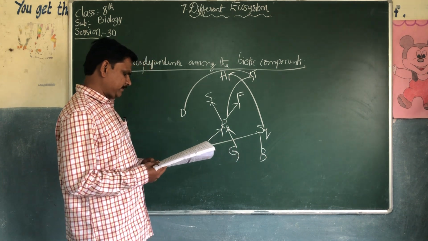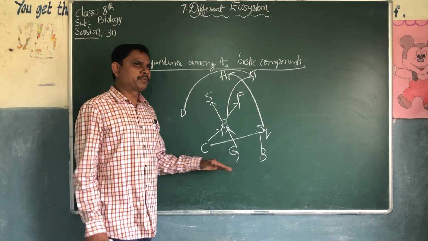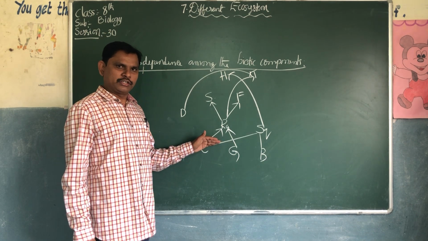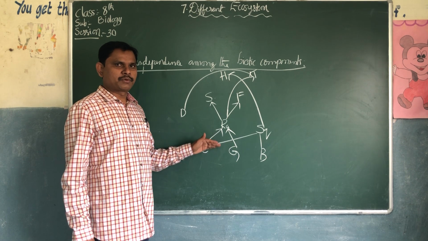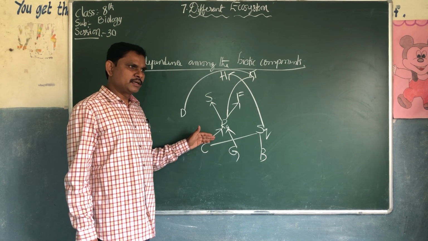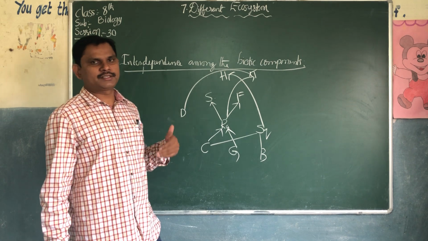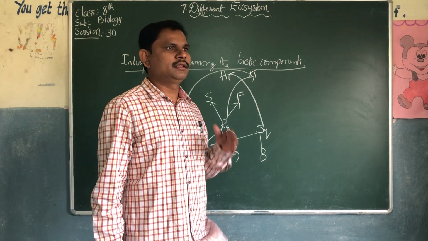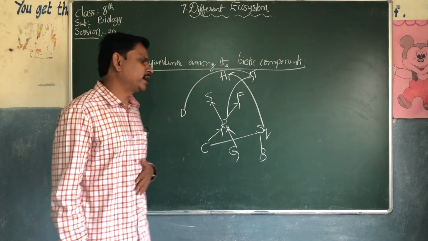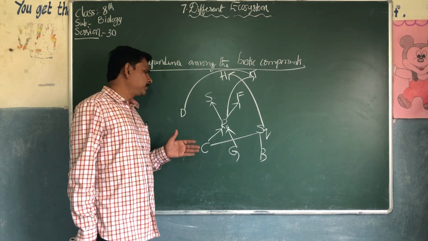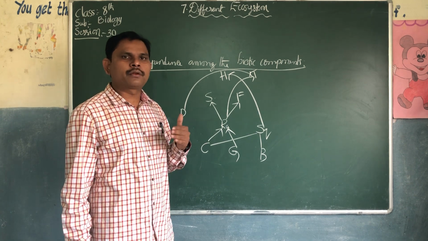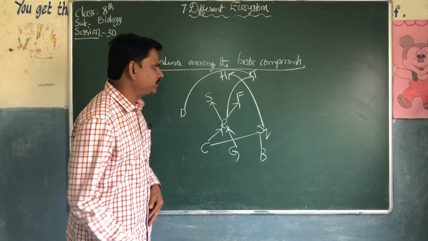Like this, we can call them producers, consumers, primary consumers, secondary consumers. The last one is carnivores. We can divide like this. Or else we can divide producers: the ones that can prepare their own food are called producers.